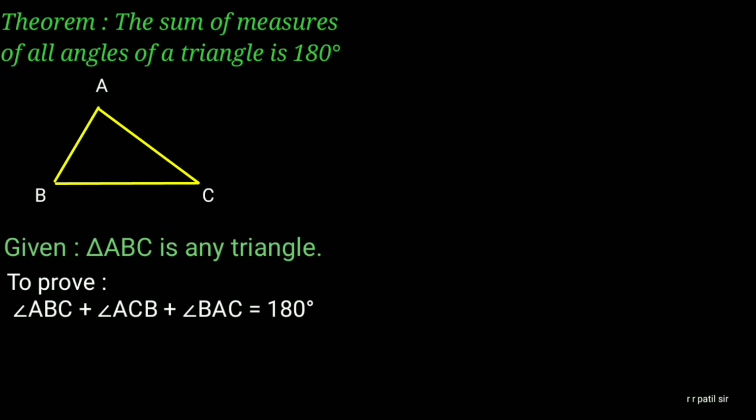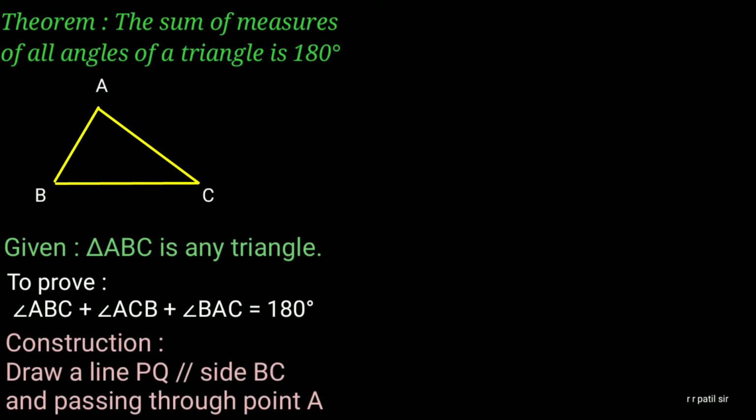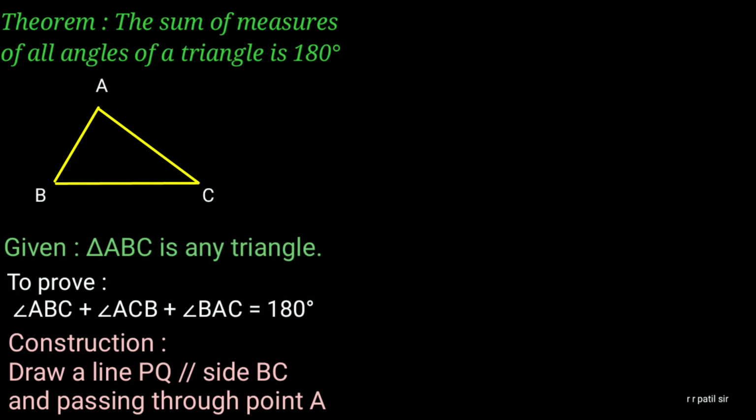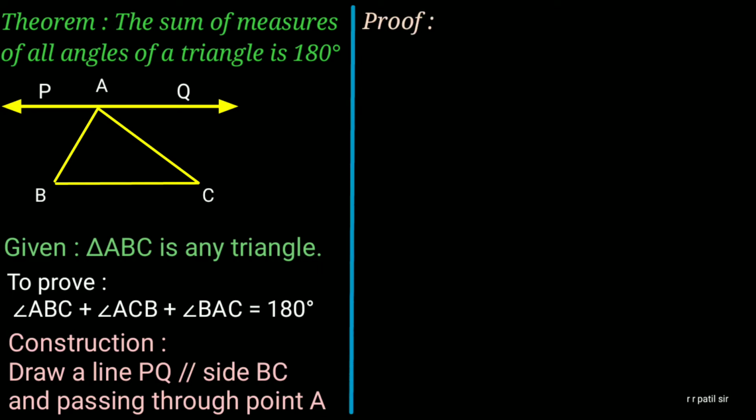This is to prove. Now to prove this we are going to do a construction such that draw a line parallel to segment BC and passing through A. On the line take points P and Q such that P-A-Q, nothing but A is in between P and Q, as well as P, A and Q are collinear. Now we will write the proof.